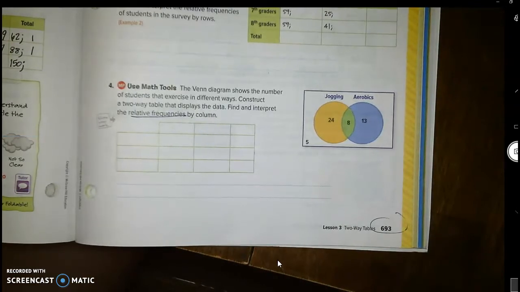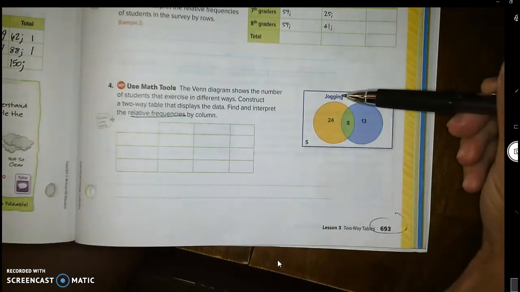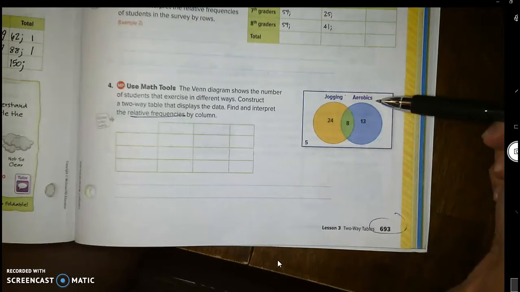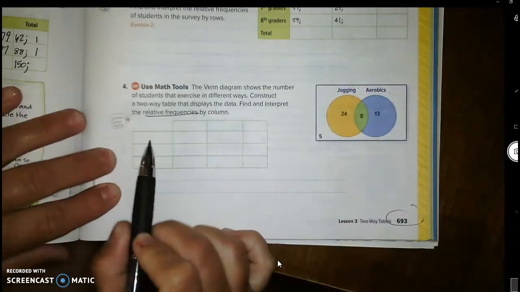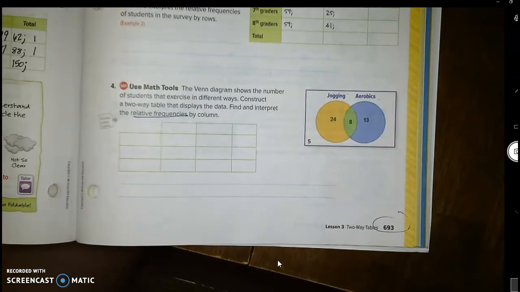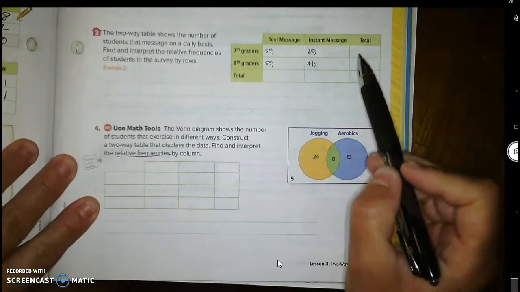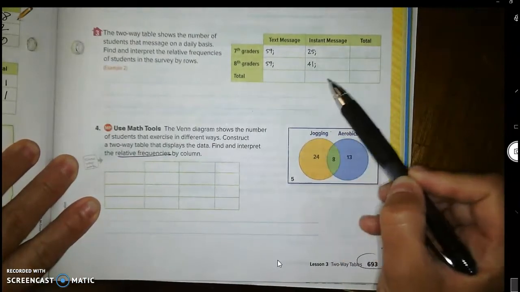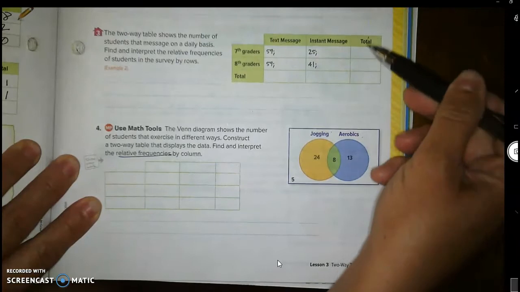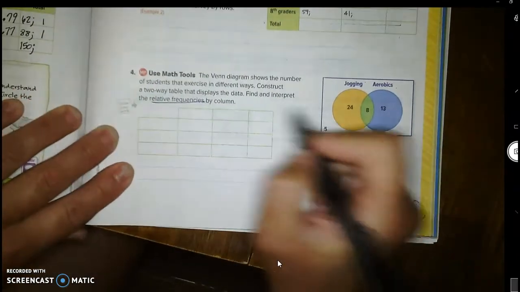Well, let's look at our Venn diagram first, okay? So it looks like we're comparing people that jog and people that do aerobics, okay? And so that's what our rows and columns are going to be, jogging and aerobics. You also need to make sure that you have total columns and total rows. So if you look at this two-way table up here, there's a column for total and there's a row for total. So let's go ahead and put that in first.